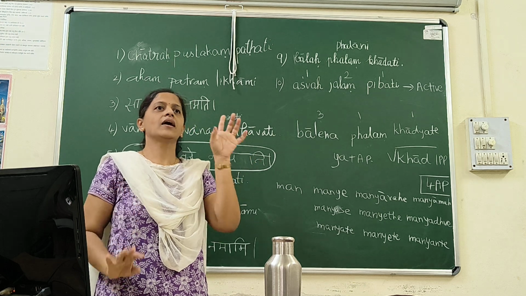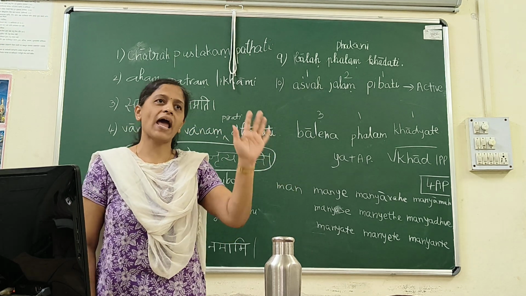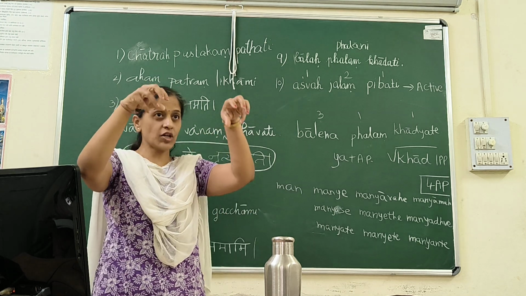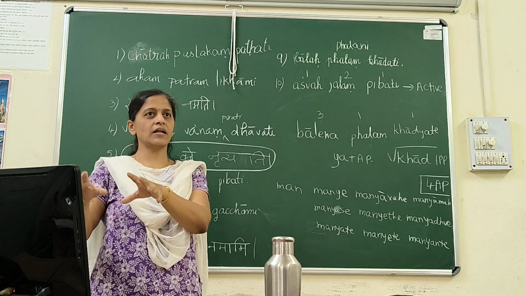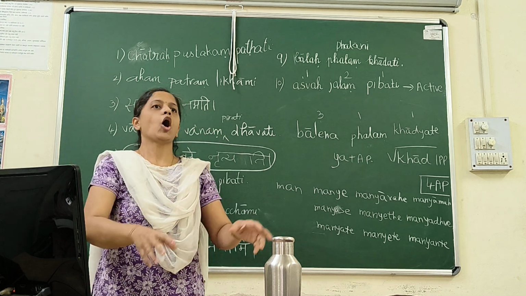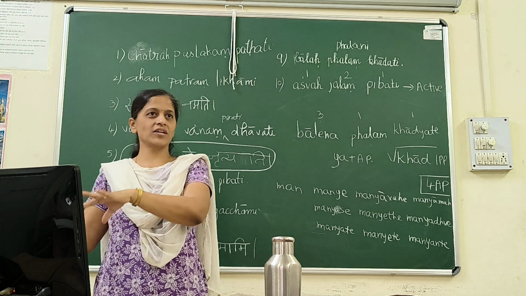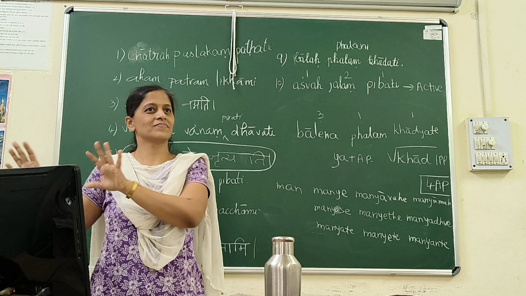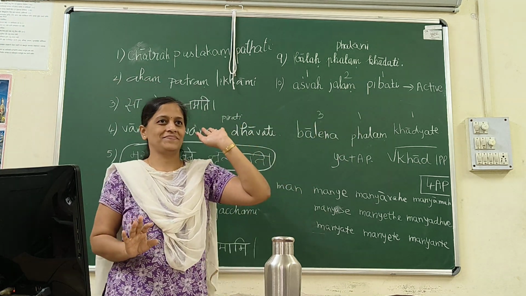Just try to understand that the subject is used in nominative case in active voice. Add that much, in active voice, which we have learned today. And the subject is used in instrumental in passive voice. The object is used in accusative in active voice and the object is used in nominative in passive voice. That much you have learned today. So 1, 2, 1 and 3, 1, 1.